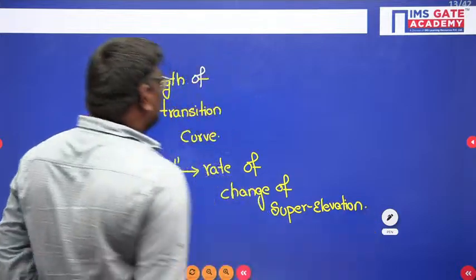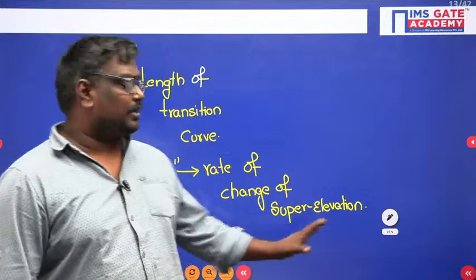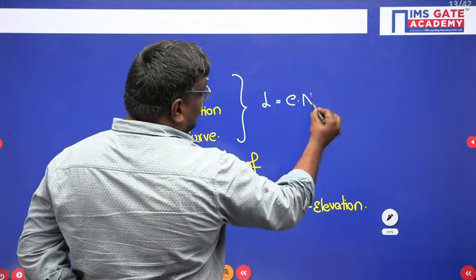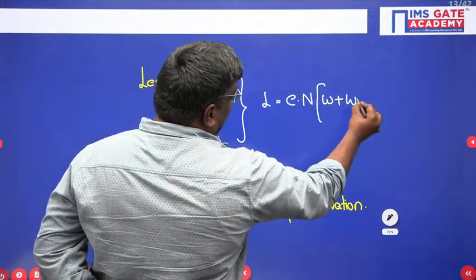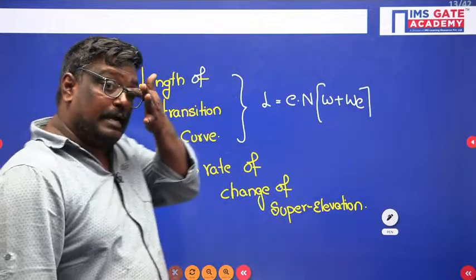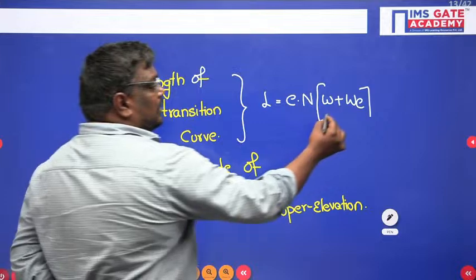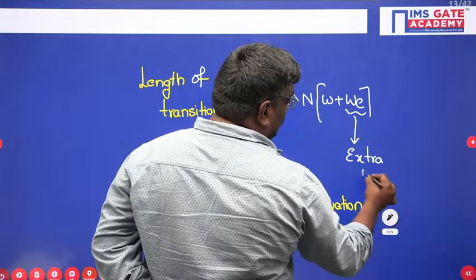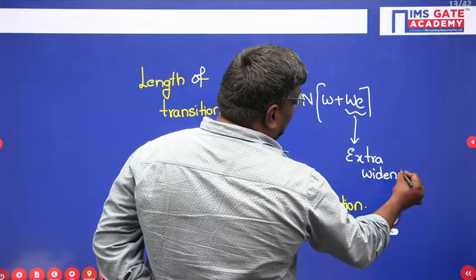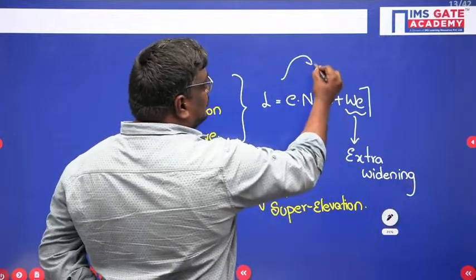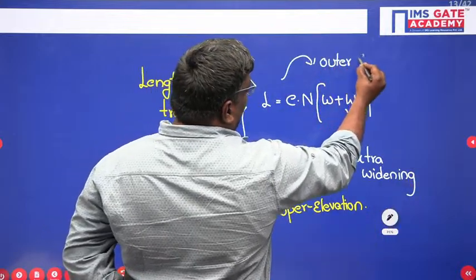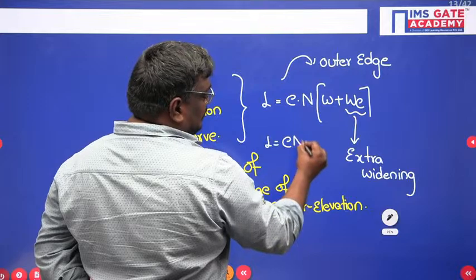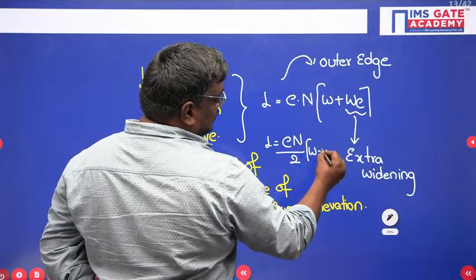Now here, my dear students, when I talk about the length of the transition curve based on rate of change of super elevation, we have L = EN(W + We). What do you mean by W, sir? Here, W is nothing but extra widening. This formula is applicable when the pavement is rotated about the outer edge. When it is rotated about the center line, then we take it as EN/2 (W + We).